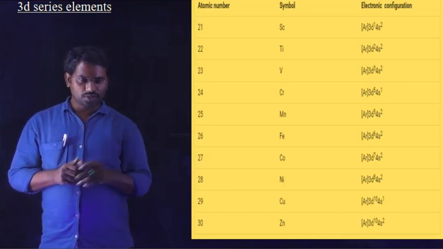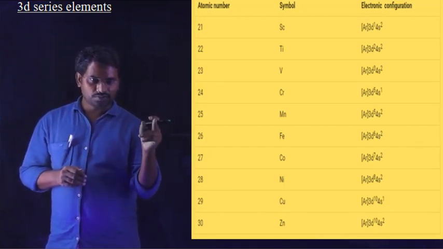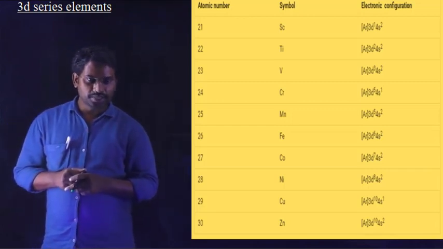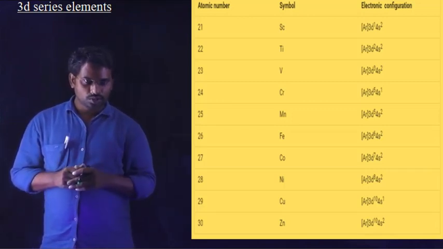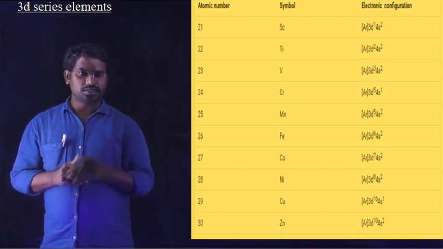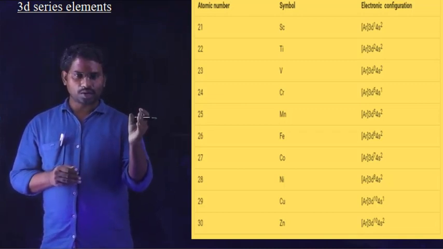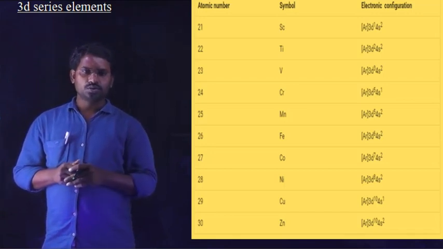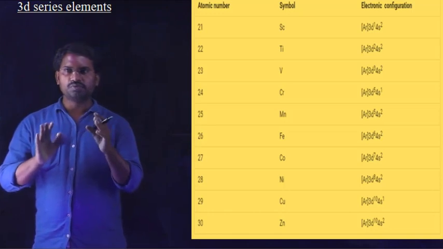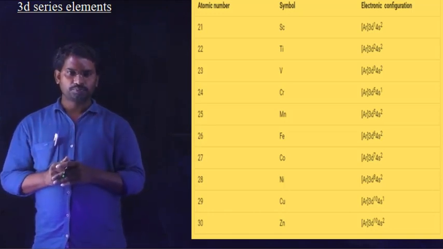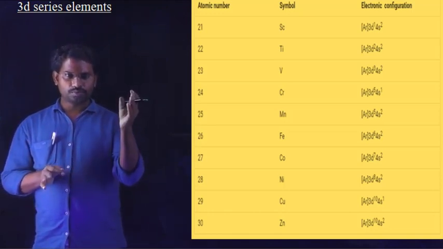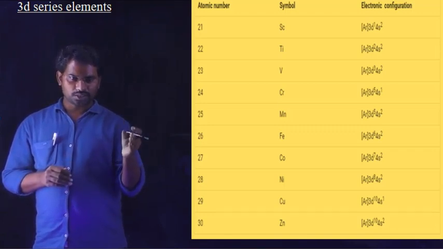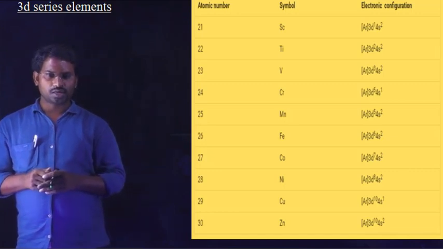Now come to the configuration of copper: argon 4s1 3d10. In the case of zinc also, argon 4s2 3d10. So copper and zinc both have the 3d10 configuration, which means a completely filled d orbital. In the case of chromium, it is a half-filled d orbital configuration. In the case of copper and zinc, it is a completely filled stable electronic configuration.